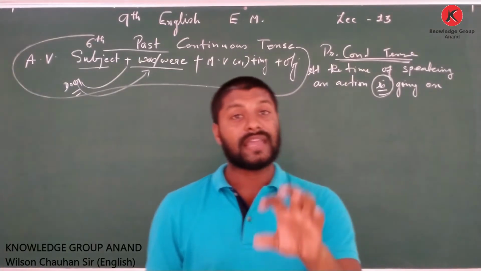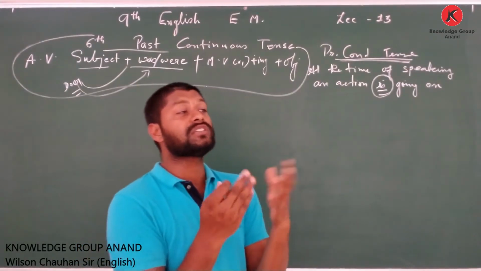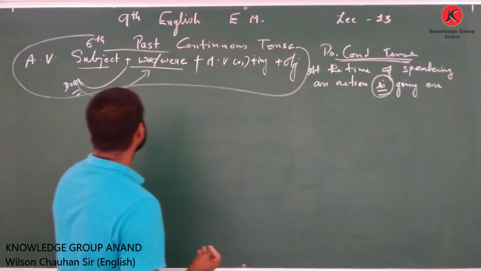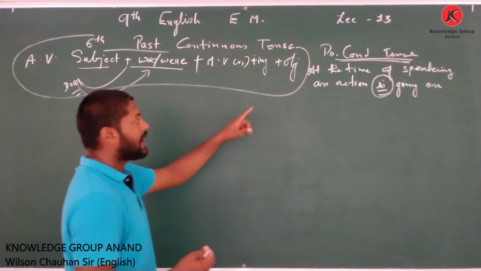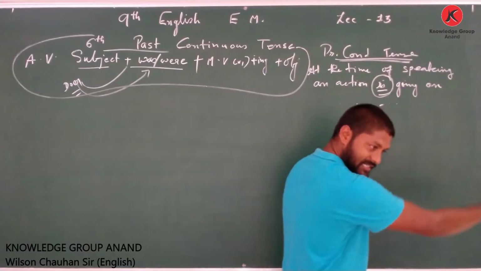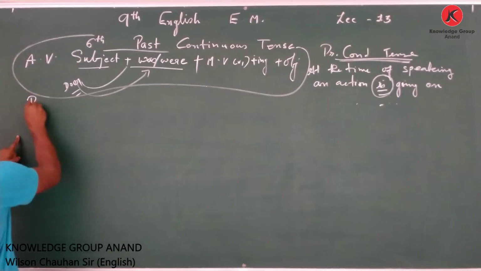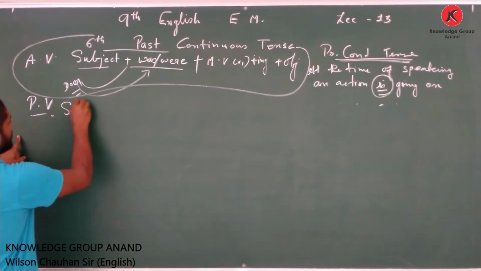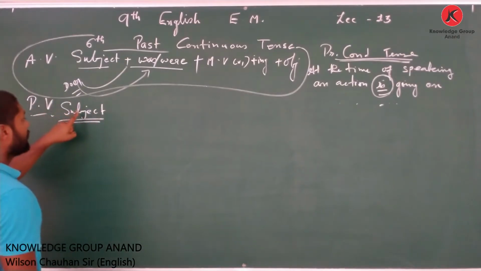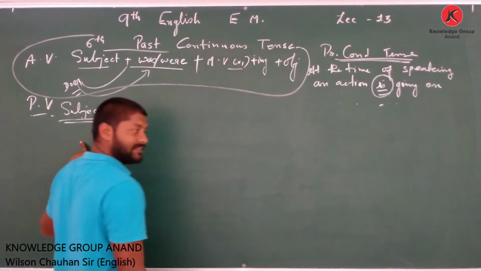They are used for different kinds of notifications, for a variety of purposes. In present continuous we used am, is, are plus being plus past participle. In past continuous tense we shall be having passive voice with the subject. Once again, every tense I repeat this: the subject of the passive voice is the object of the active voice.